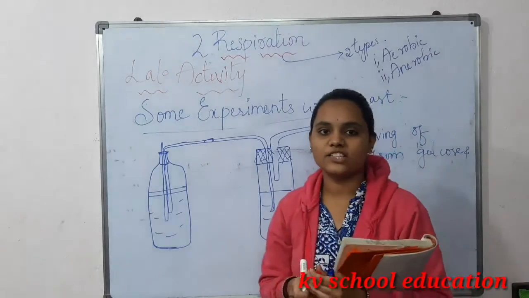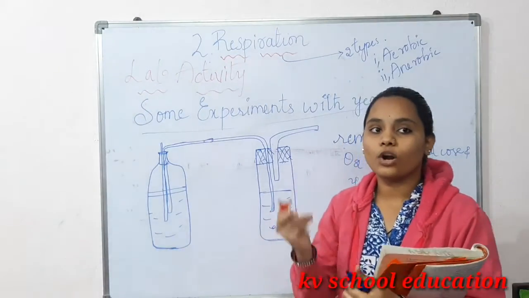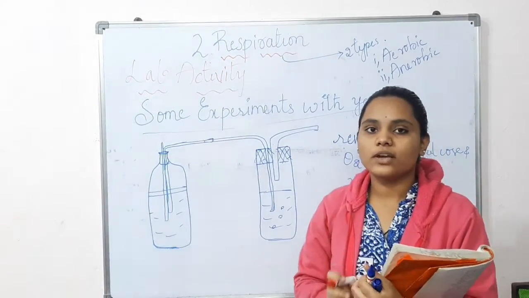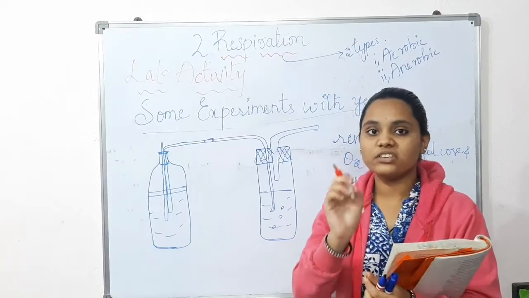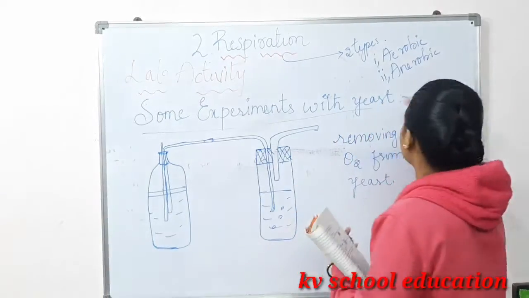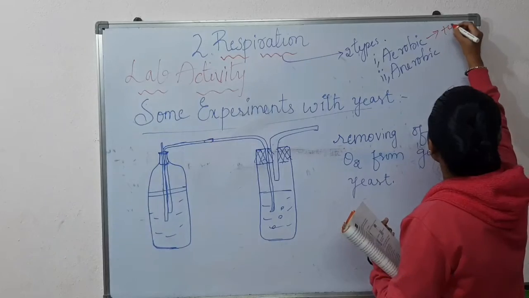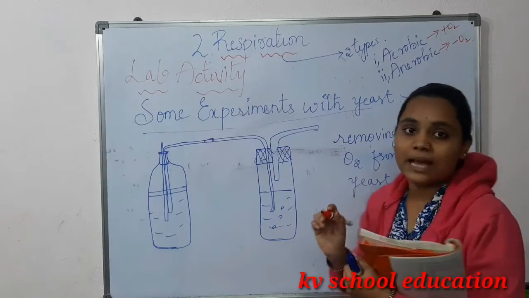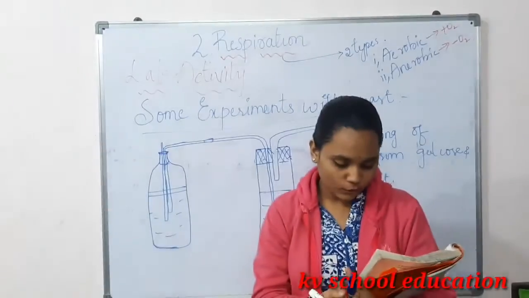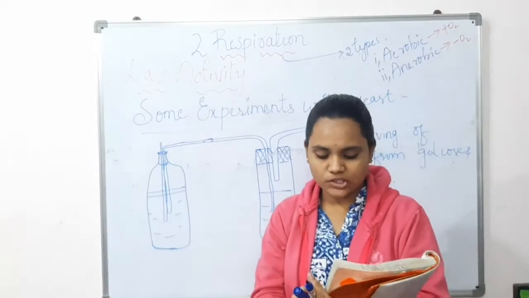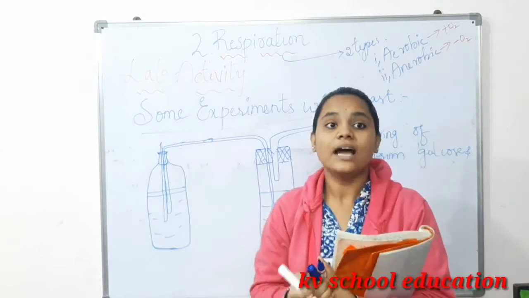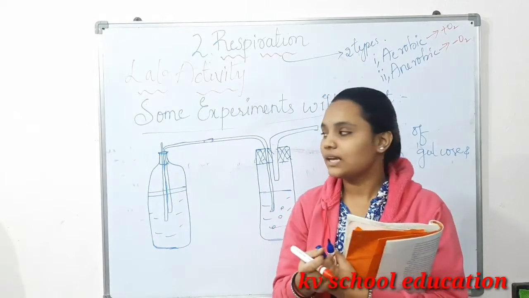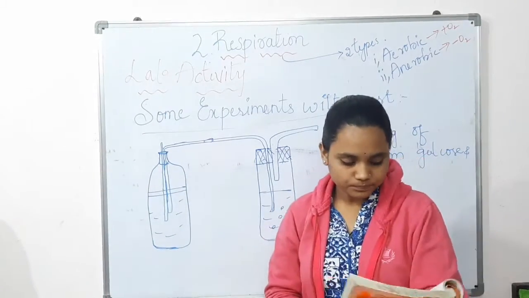Aerobic respiration is the respiration which occurs in the presence of oxygen. Anaerobic is the opposite, in the absence of oxygen. So here they give testing of production of heat and carbon dioxide under anaerobic respiration, in the absence of oxygen.